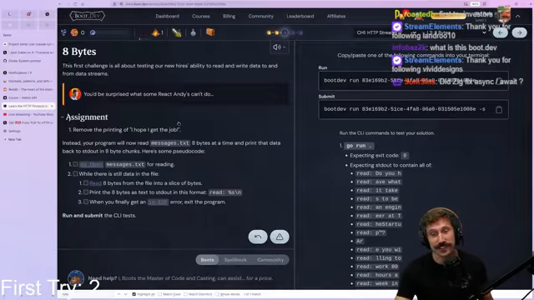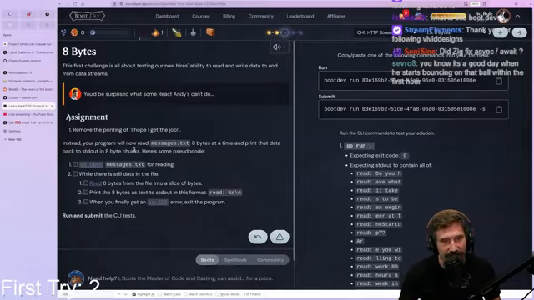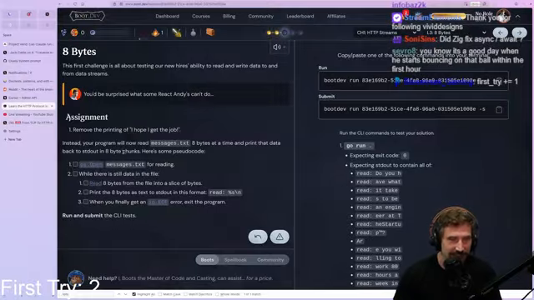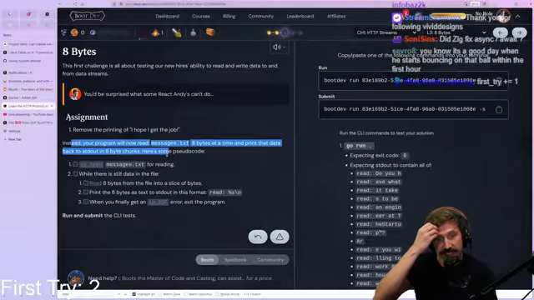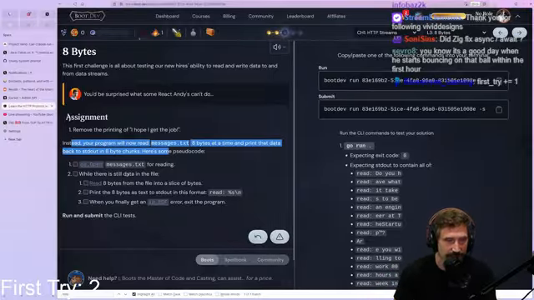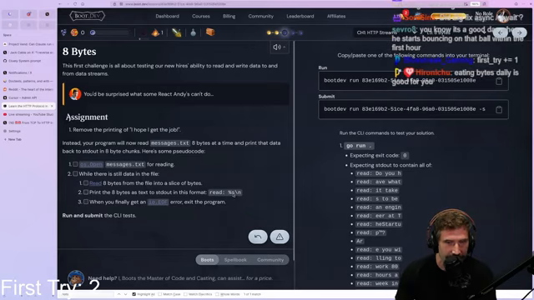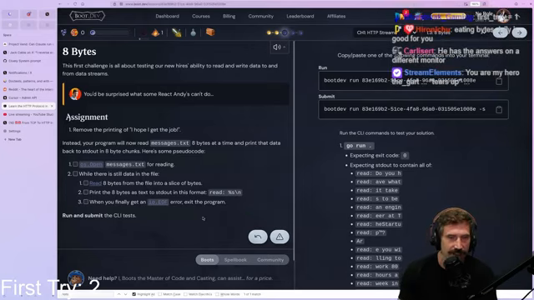Okay, you can screw this up so easily, right? Like reading 8 bytes at a time, really easy to screw that up. Here we go. Okay, we're going to remove this printing. Instead, the program will now read messages.txt 8 bytes at a time and print out the data. Okay, we're going to do a little bit of an open. We're going to do a little bit of a loop while there's still data in there. We're going to read 8 bytes at a time and print it out. When you hit an end of file error, exit the program.